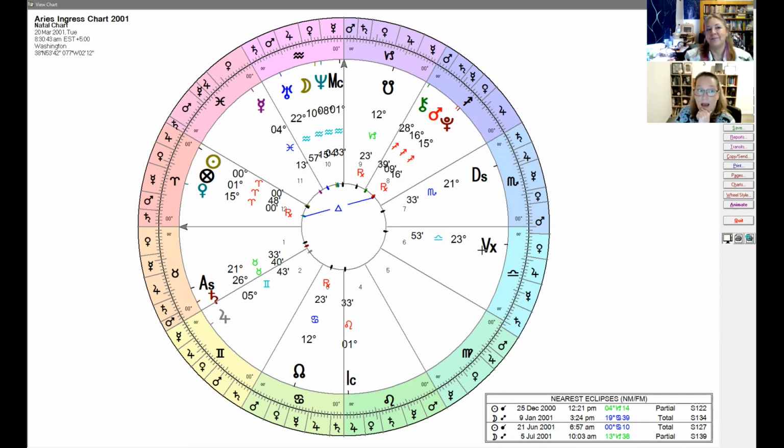And this is the Aries ingress for 2001. Okay, so the Aries ingress, this is about the country. You look at the 1st house, which is Taurus, and find that the ruler of that is sitting in the 12th house in retrograde. Yeah, and it's trine that Pluto.